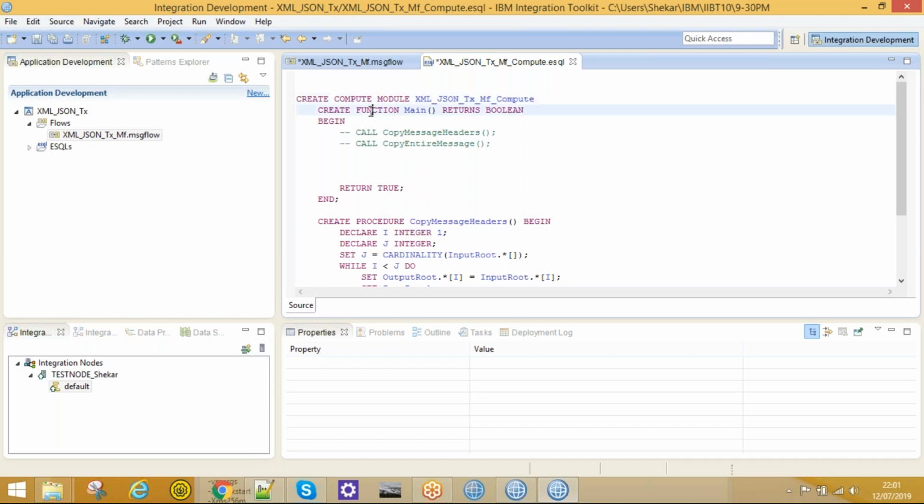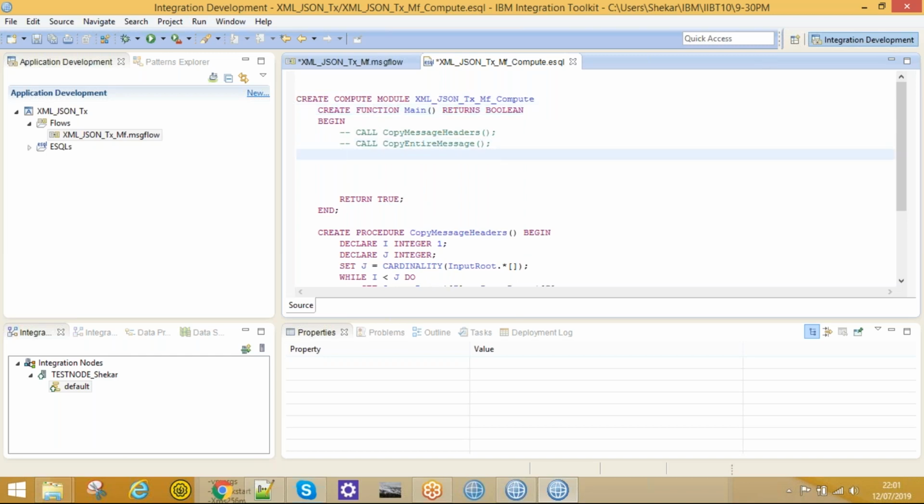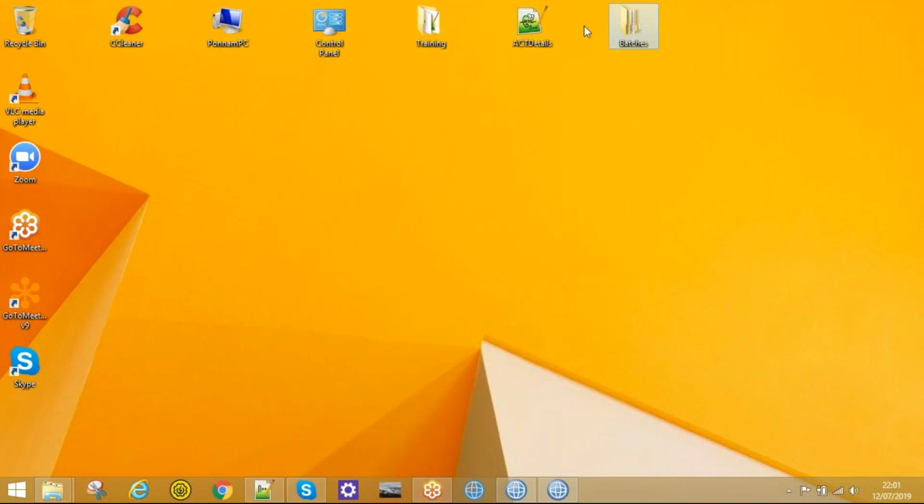Function is nothing but a general function as in Java. It returns something. The code we would like to write, we should write in between BEGIN and END. In this function, we need to write the code before the return. So first I would like to see how the message is parsed. I think I've captured one screenshot.